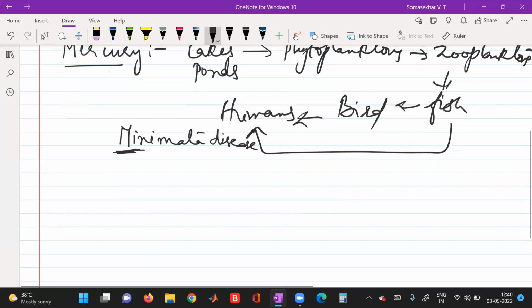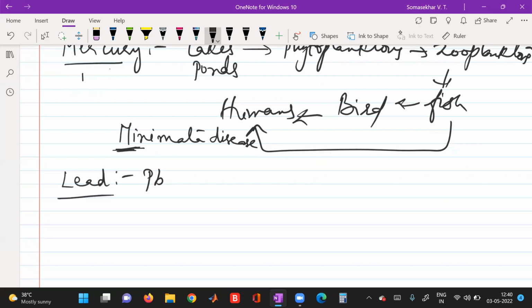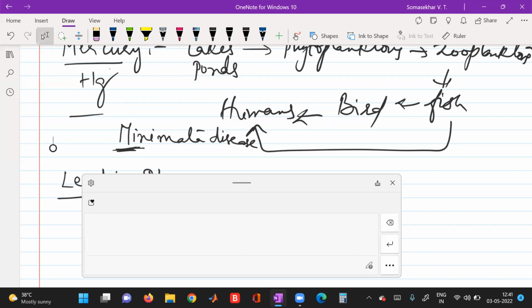Coming to the next one, that is lead. It is known as Pb. Mercury is Hg. Now this lead is produced from the gasoline industries, that is from the pipelines it will be released, from the lead industries it will be released, from the electrical equipment industries it will be released. And these will be released into the environment through the gas pipes and also through the exhaust pipes.